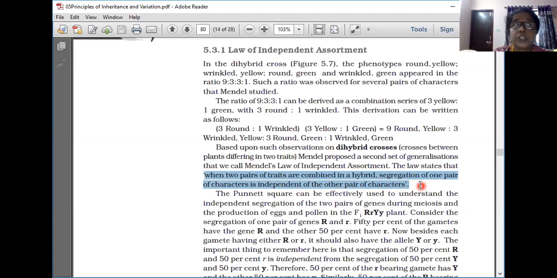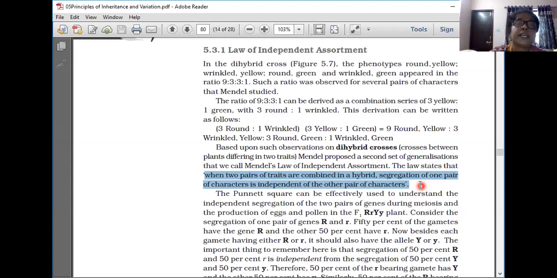Another pair is the shape of the seed, with the contrasting characters round and wrinkled. These are the two pairs of traits. Understood? Two pairs of traits are combined in a hybrid, and segregation of one pair is independent of the other pair of characters.